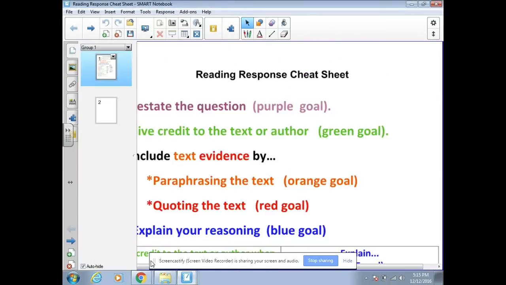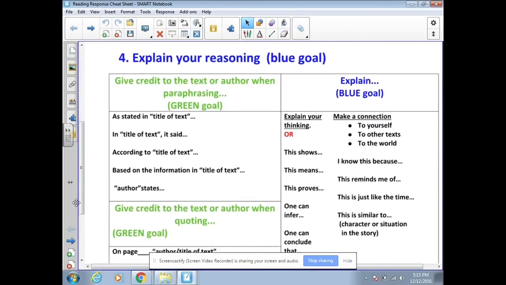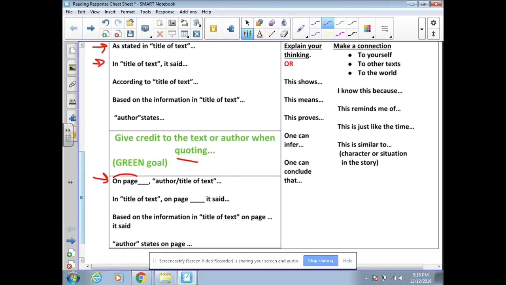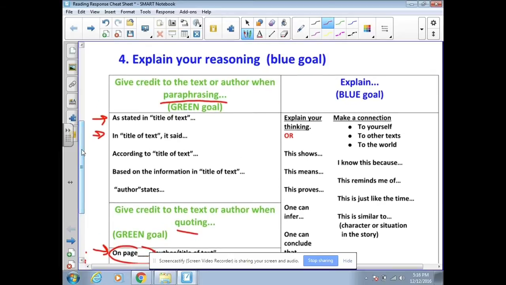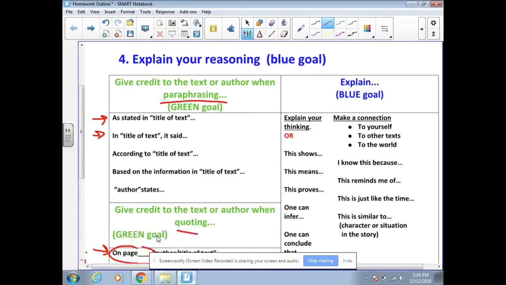And remember, you should have this sheet in your interactive notebook. But in order to give credit to the text, we have the paraphrasing section, that's these, and then we have the quoting section, that's these. Remember, when you quote, the only thing different basically is you need a page number. Since we're going to be paraphrasing this, I'm going to be up in here, and I would use one of these sentence starters when I write the paper, but for now, all I'm going to do is just write down the brief information about the article.